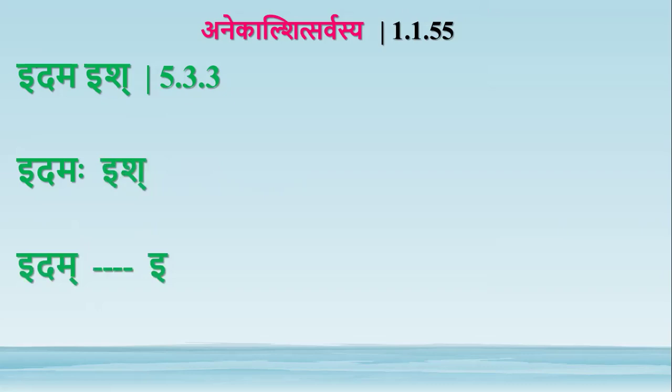So by this sutra, idam gets the adesha as e. Shakara is it in that adesha. The question is, since it is not anekach, by this sutra idama ish, we have idam replaced by e. But here e is not anekal, it is ekal. The adesha has only one al letter, it is not more than one. So the anekal property is not there. By alontyasya, this e will be replacing the makara, the last al letter.